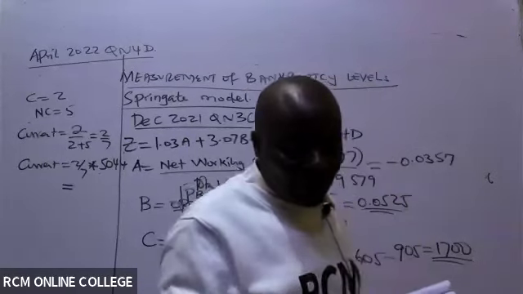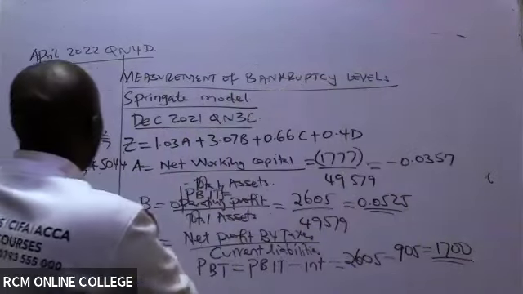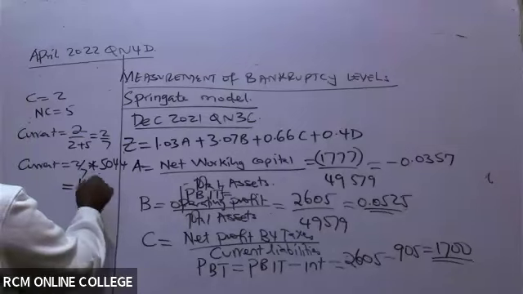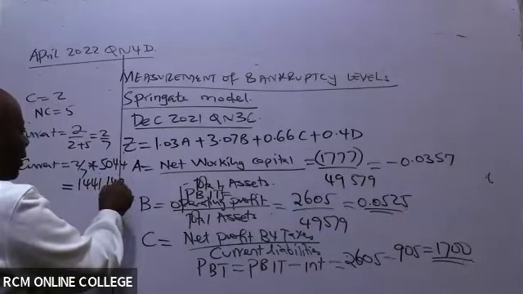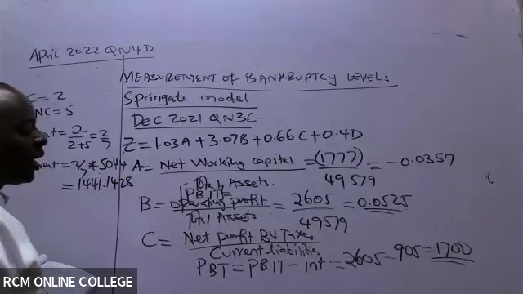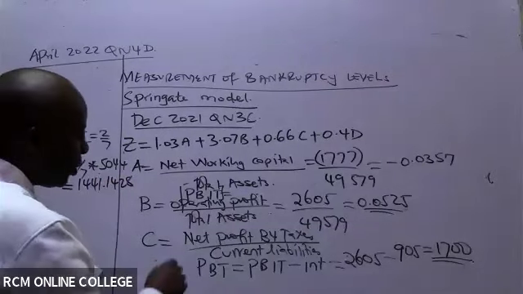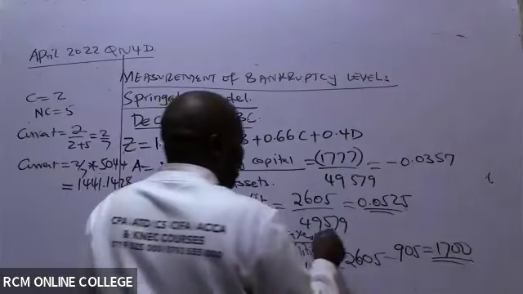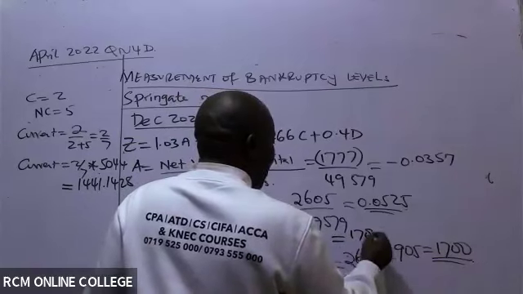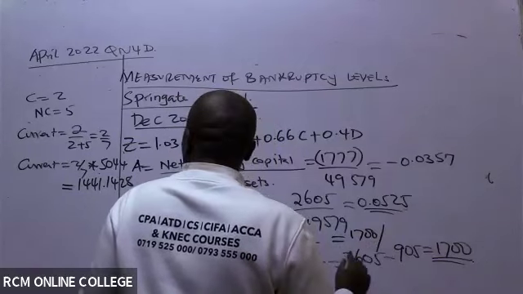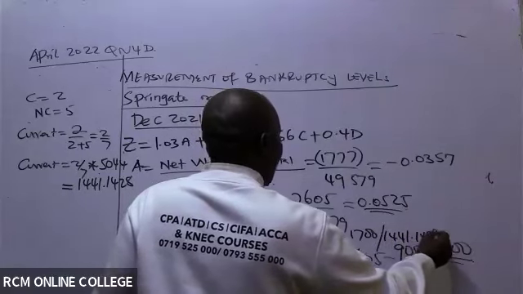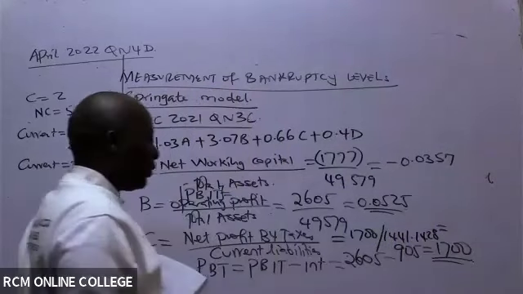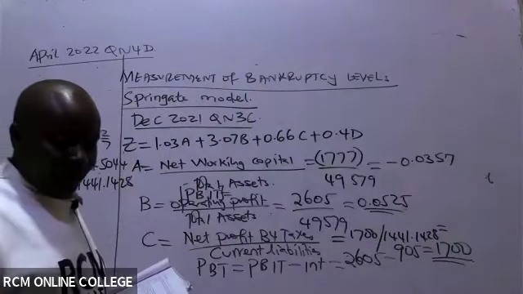I know it's not a whole number. 1441.1428. Thank you so much. So then get back to our net profit before taxes. We have 1,700 divided by our current liabilities of 1441.1428. What figure are we getting at the end of the day as our C?